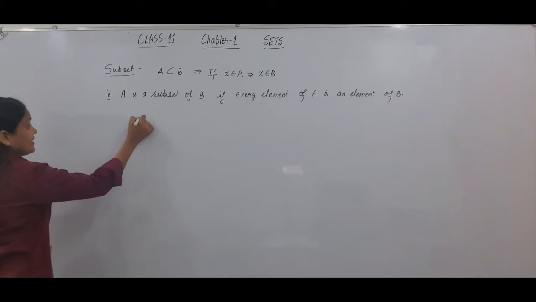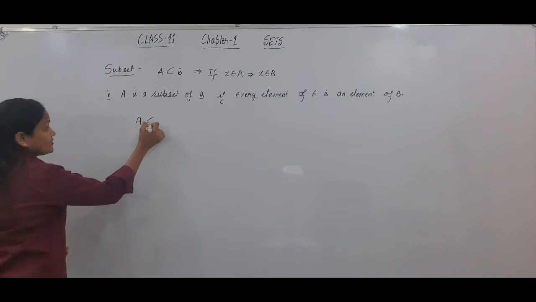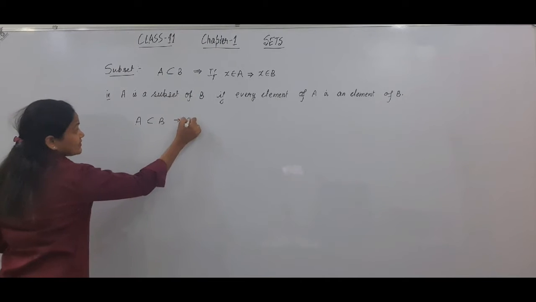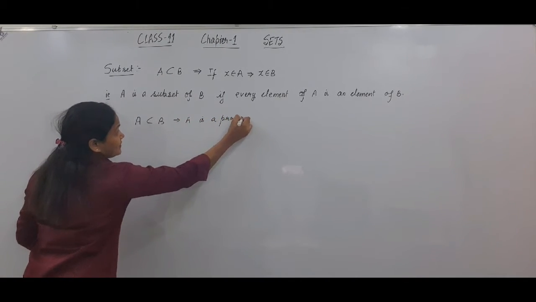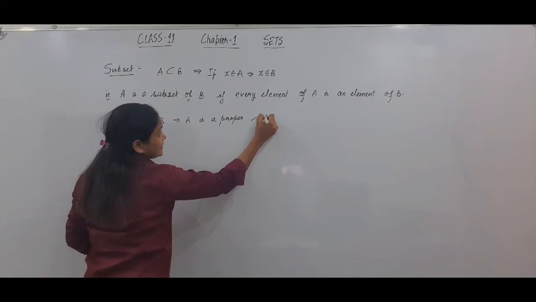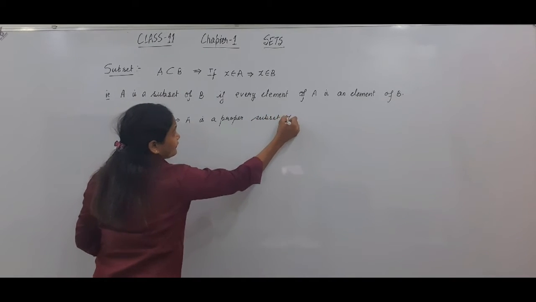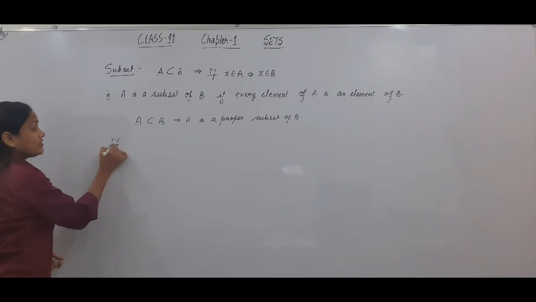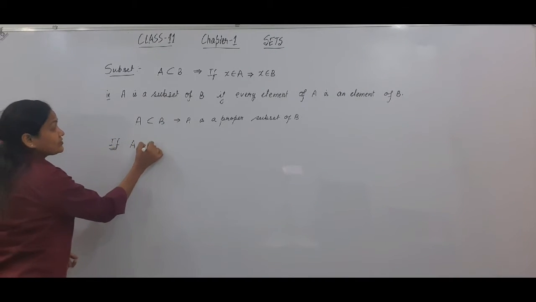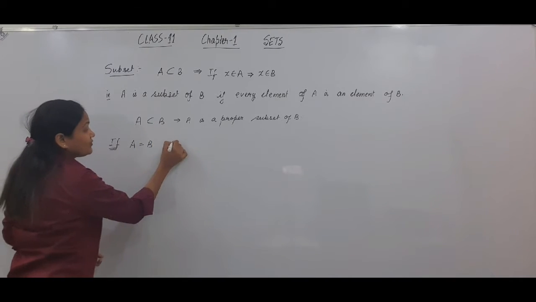And this is called A is a proper subset of B. And if you want to prove that A is equal to B, what do you have to prove?